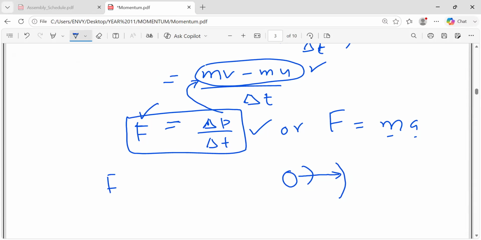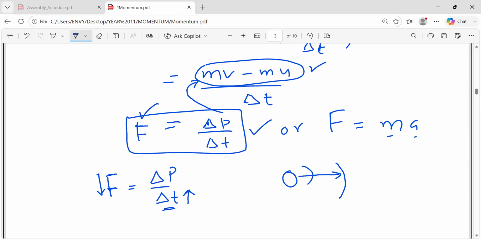F equals delta P divided by delta T. This force has its effect, and if you want to reduce its effect, you need to increase the time of impact. Let's say you catch the ball and keep dragging your hands backward. So the ball will be in contact with your hands for a long time. You increase the time of contact with your hands, so as the time of contact increases, the effective force decreases. So the players do not get hurt.